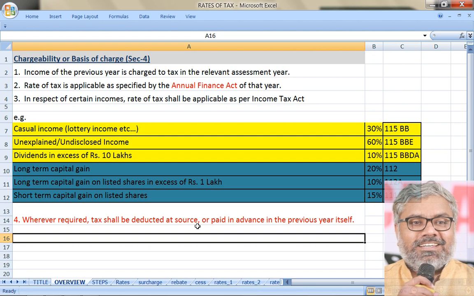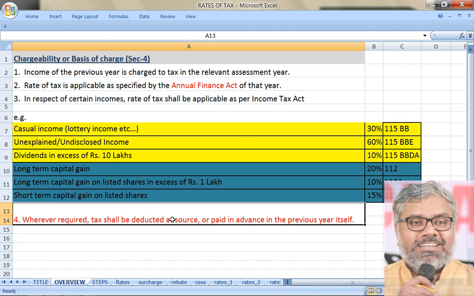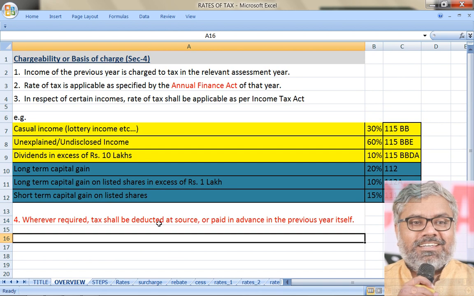So, payment of tax might happen. Once again, don't jump to conclusions that it is a must, that it is compulsory. Nobody said that. Did we discuss any of that? No. Whether it is required or not will only be known when we understand the TDS provisions and advance tax provisions. So if required, they have to be followed and complied with. That is what this point is telling us.